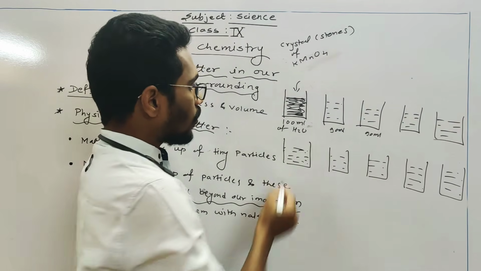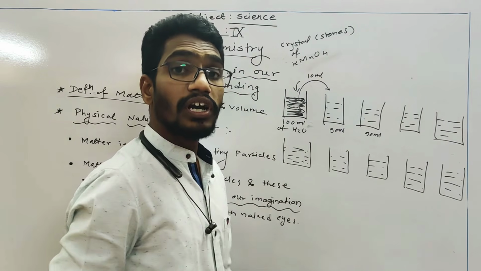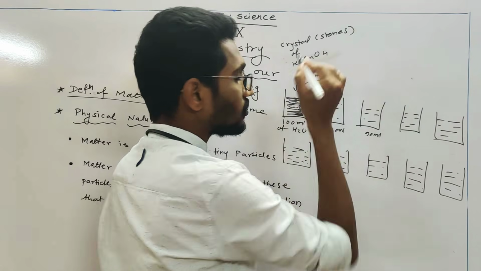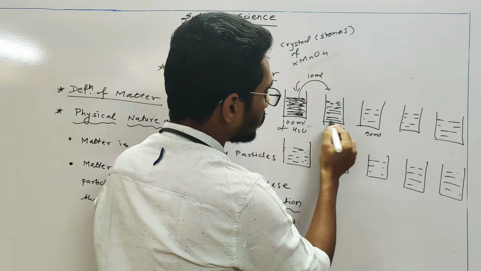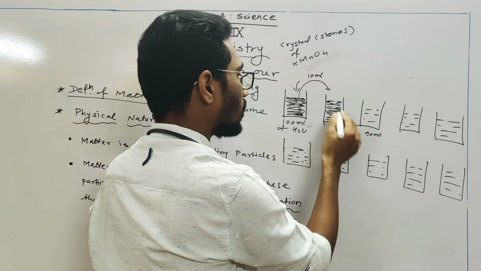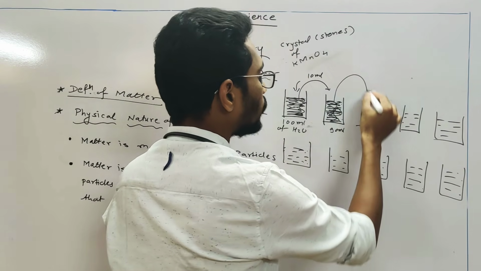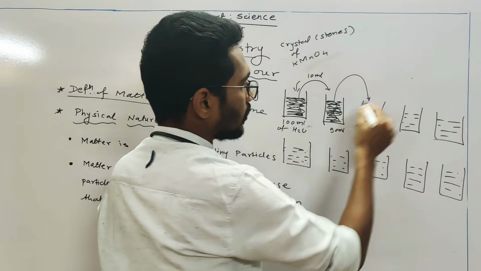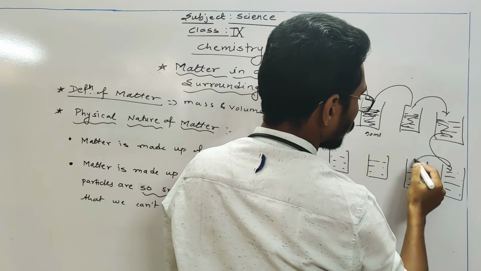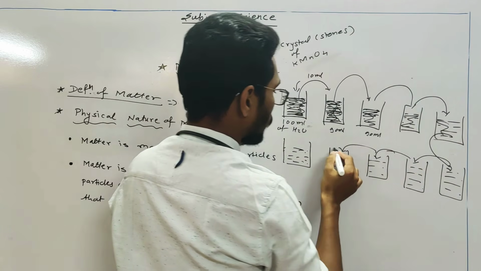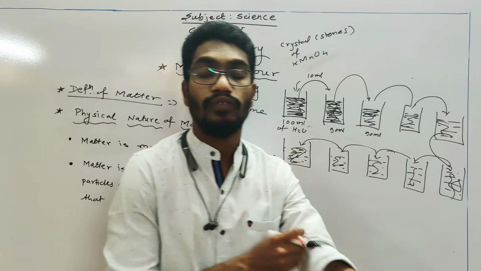Then what to do? From this colored water you have to take 10 ml of colored water into the next beaker which has 90 ml of water. Now it has 100 ml, 90 plus 10, and this water again becomes colorful. Done. Then again 10 ml into the next, again colorful, again 10 ml into the next, colorful. If you understand this activity, the whole water gets colorful.